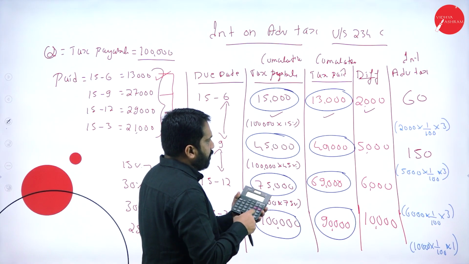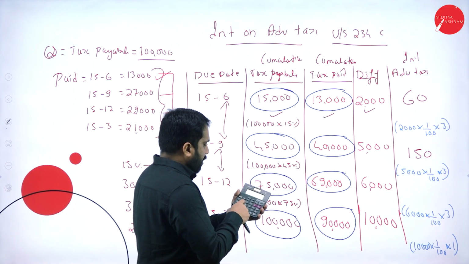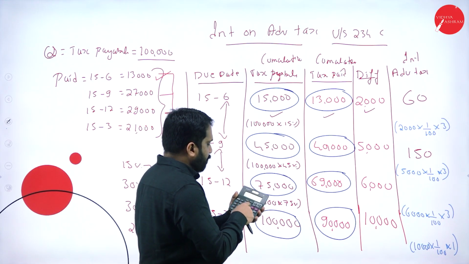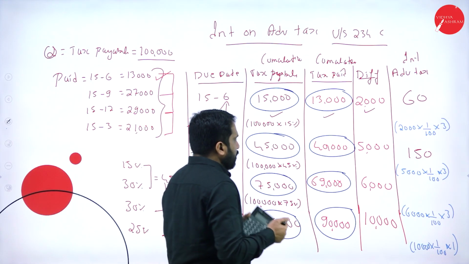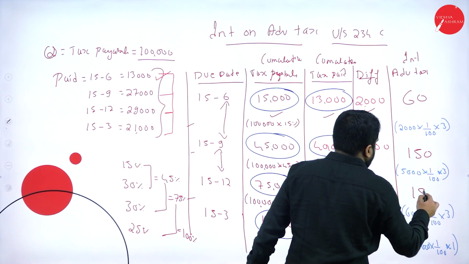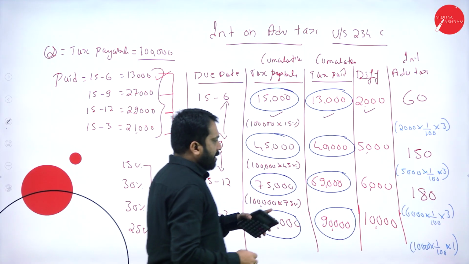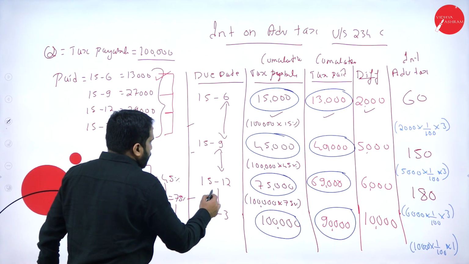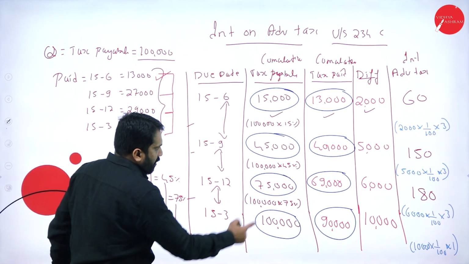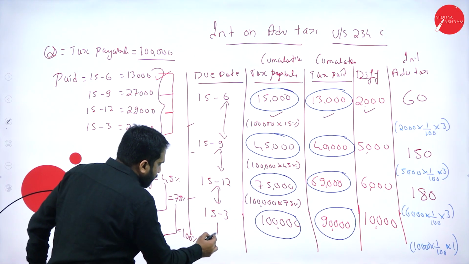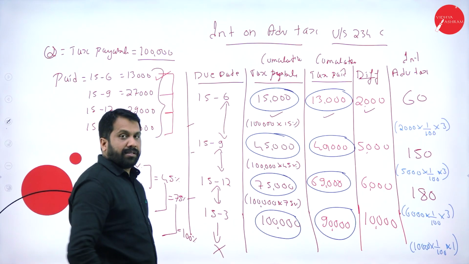Similarly, next one, after 5,000, 6,000 into 1% into 3 months, you will get 180. Again, the last one, see the difference is 3 months. For the last one, we take 1 month. Why? Because there is no further date.